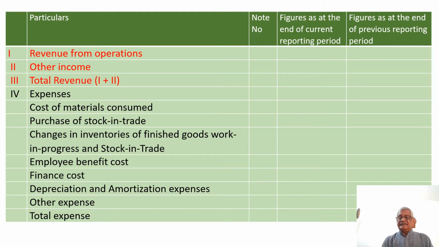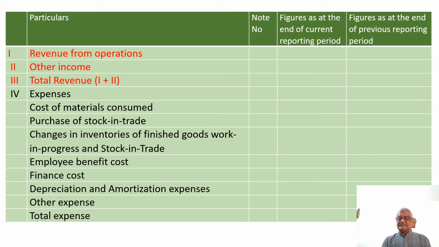To compare with the figures of the last year, there is a last column which gives us the figures as at the end of the previous reporting period.